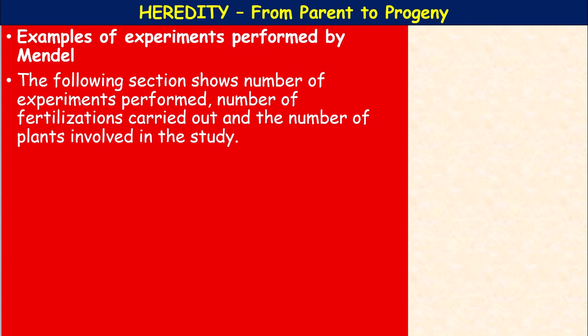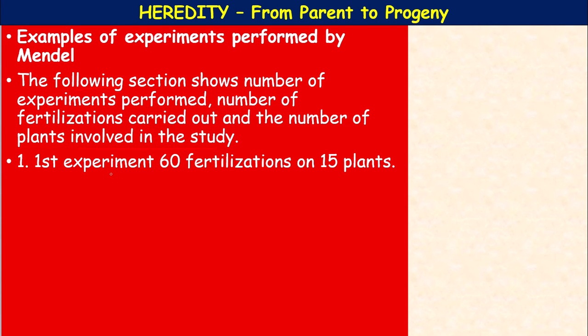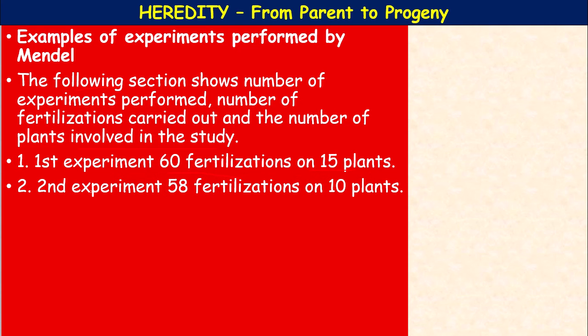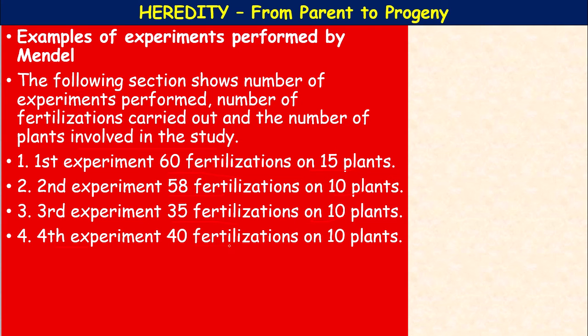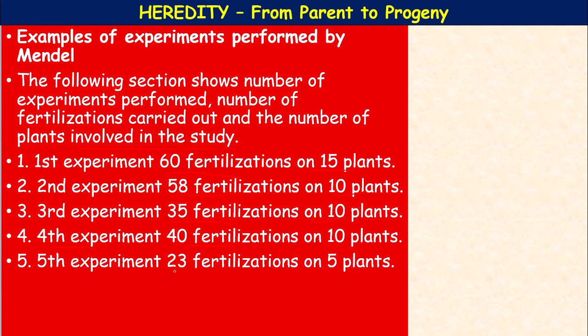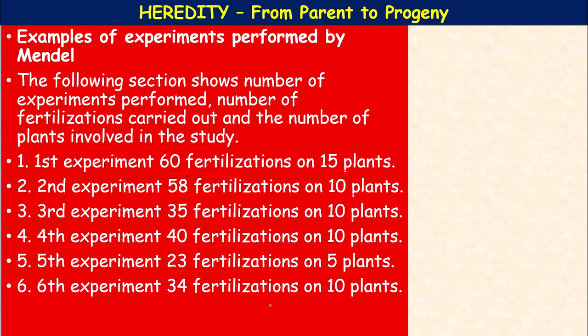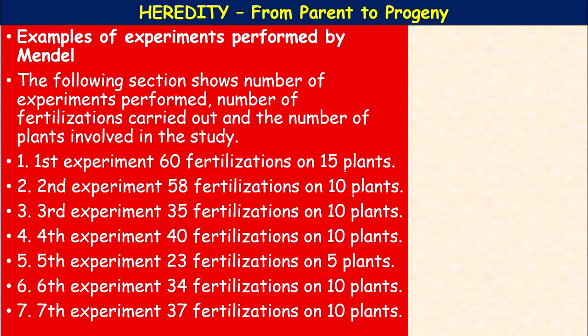The following section shows the number of experiments performed, the number of fertilizations carried out, and the number of plants involved in the study. The first experiment, 60 fertilizations on 15 plants. The second experiment, 58 fertilizations on 10 plants. The third experiment, 35 fertilizations on 10 plants. Fourth experiment, 40 fertilizations on 10 plants. The fifth experiment, 23 fertilizations on 5 plants. Sixth experiment, 34 fertilizations on 10 plants. Seventh experiment, 37 fertilizations on 10 plants.